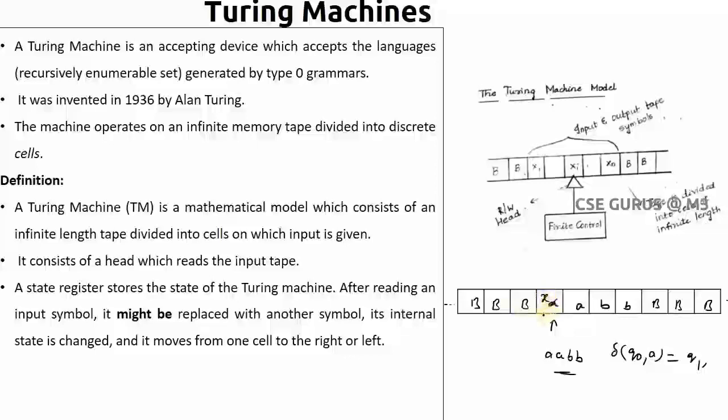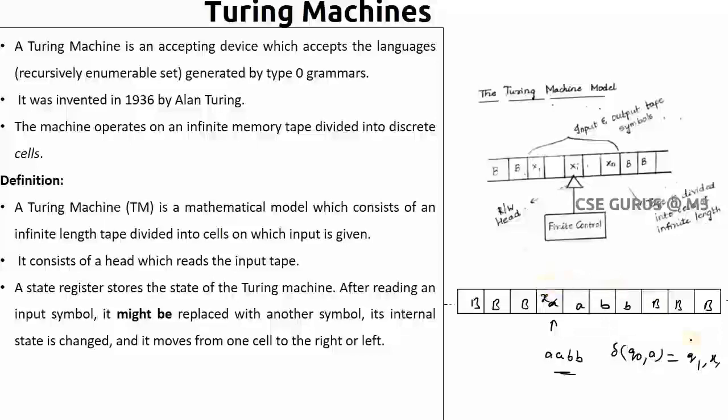This option is not there in your previous machines like finite automata and pushdown automata. Now in the Turing machine you have this option, and this also makes the Turing machine more powerful compared to the previous machines. Now you can replace it with another symbol, and afterwards decide where you want to shift. Anyway, in your finite automata you always have to move right, is that right?